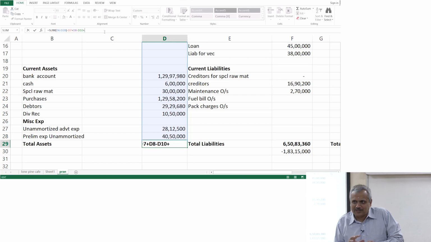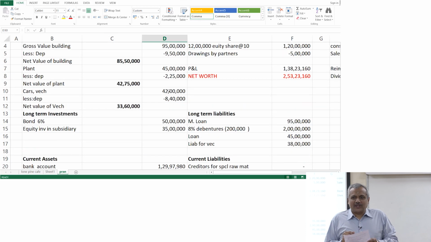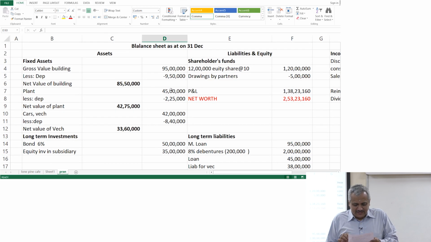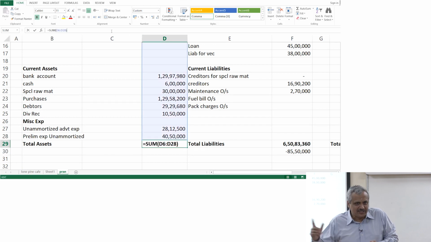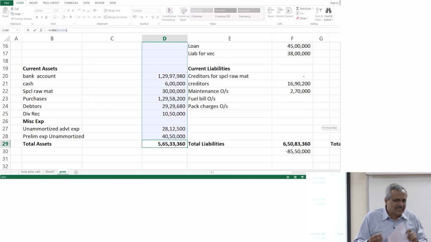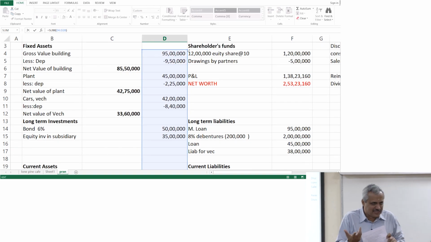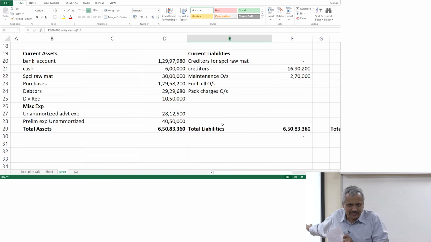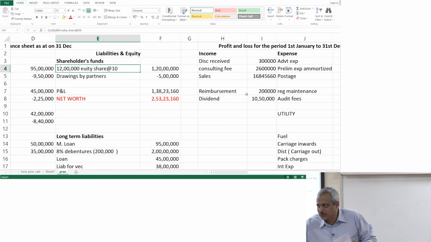Yes, because profit is calculated, but have we cleared all the transactions? No, there are a lot of things we have left out. Let's go back to transaction number 2. Transaction number 2 says the partners were appointed as managers at a salary of 1 lakh each through the year. Since it doesn't say it is still due, we presume that the salary has been taken. So salary is an expenditure, partner salary expenditure 2 lakhs. Then your cash or bank balance comes down by 2 lakhs out there. Can you do that, Pratik?